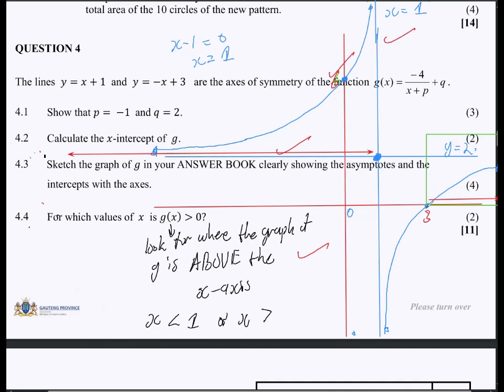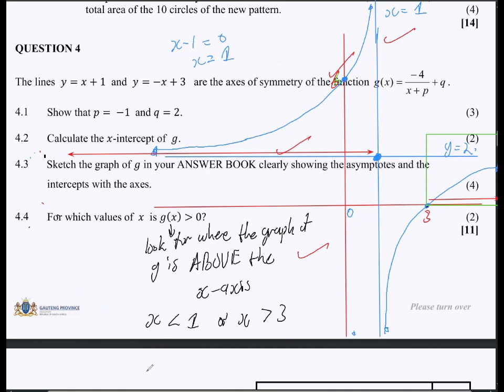3 cannot be included because at 3 it's equal to 0. It's directly at the x-axis. It's not above, it's not below. It's just at the x-axis, but we are looking for where it is above. Remember, they did not say greater than or equal to. They just said greater than, so where it is above. So for the points starting from 3 all the way, so from a value that is greater than 3. So there we go.